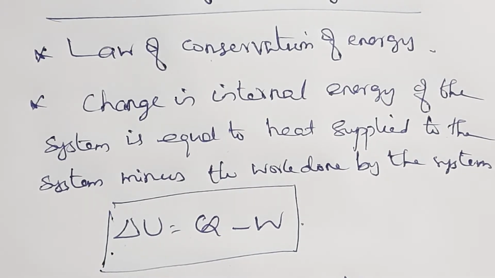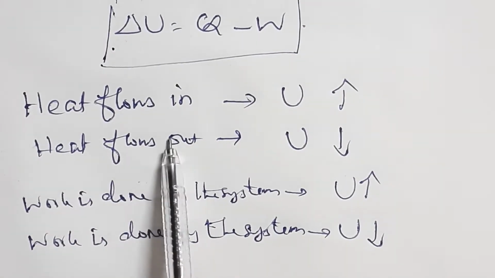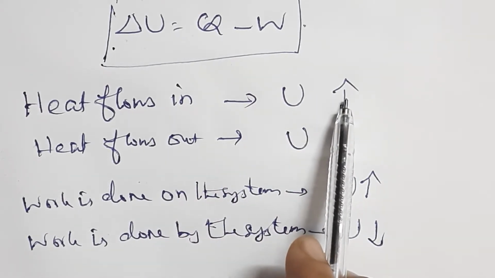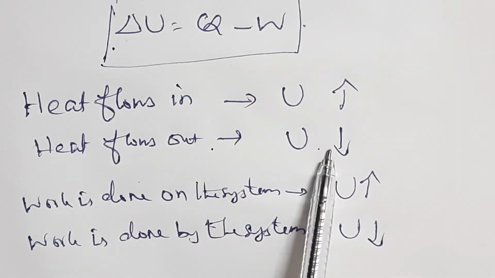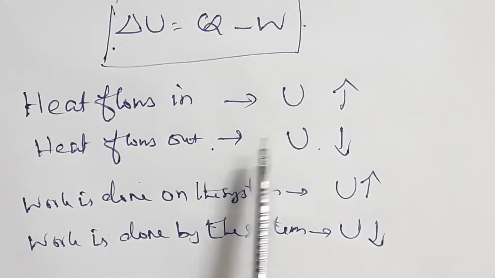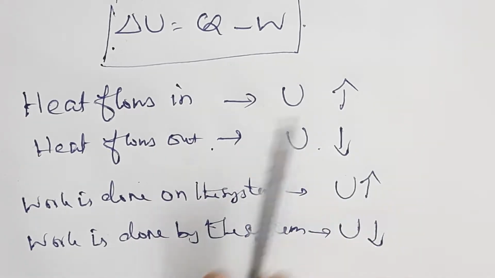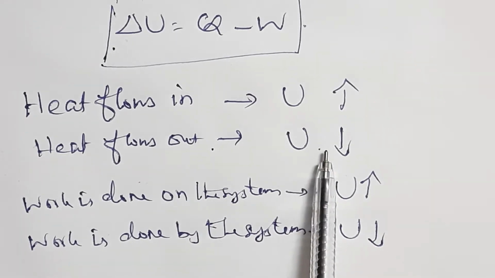So listen to these points. When heat flows into the system, the internal energy increases. When heat flows out of the system, internal energy decreases.